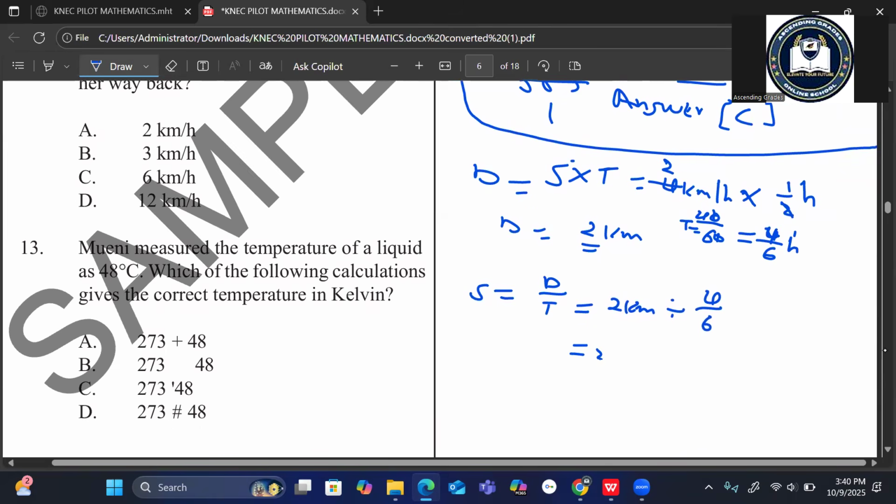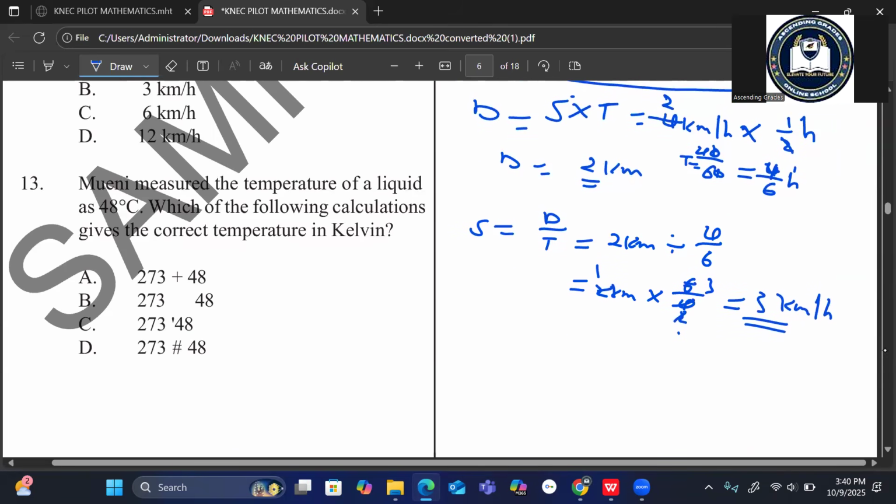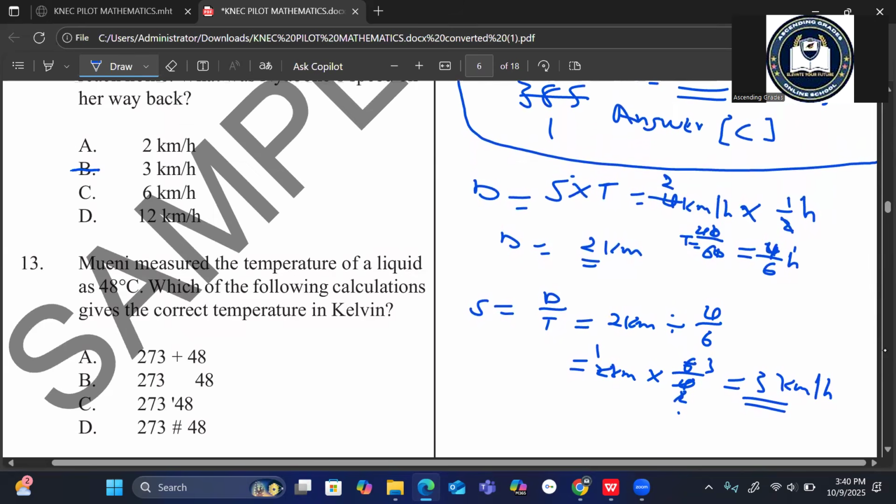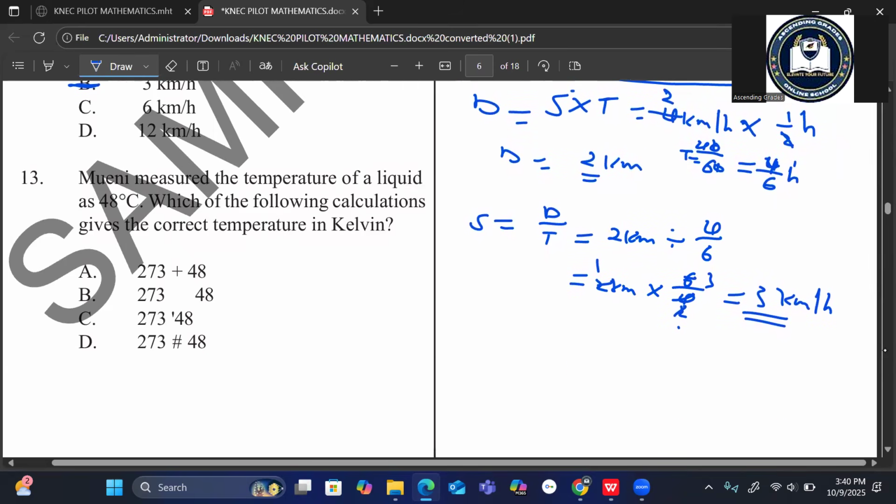This becomes 2 kilometers multiplied by 6/4. Simplifying, the answer is 3 kilometers per hour. That is choice B. Answer is B.